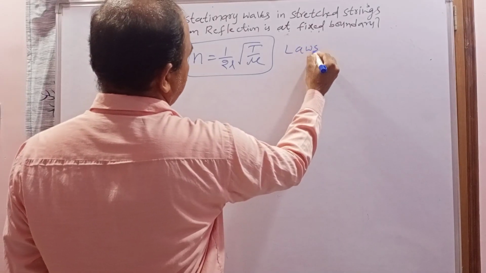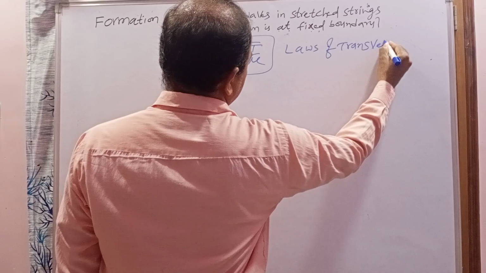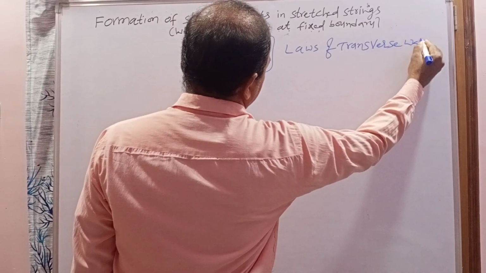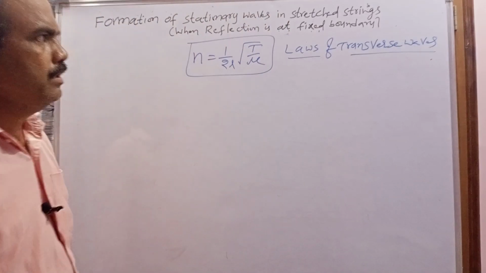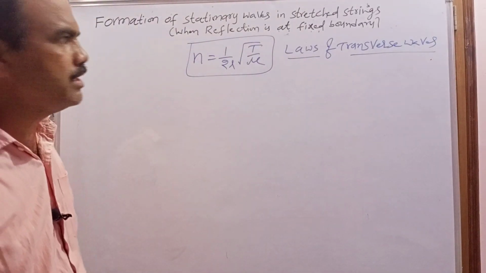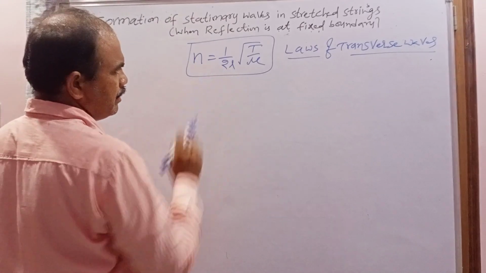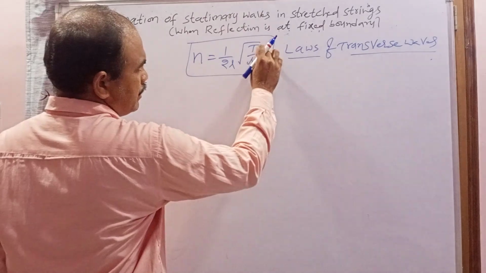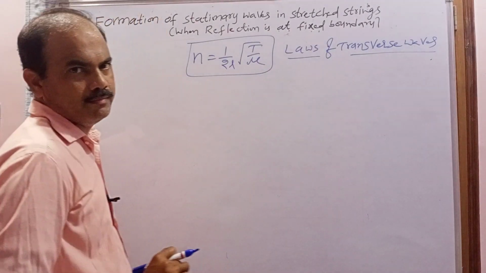Next my topic is laws of transverse waves. These laws can easily be understood if you know the fundamental frequency of the stretched string. Here N is nothing but the fundamental frequency, L is the length of the string, T is the tension created in the string, and mu is the linear density.